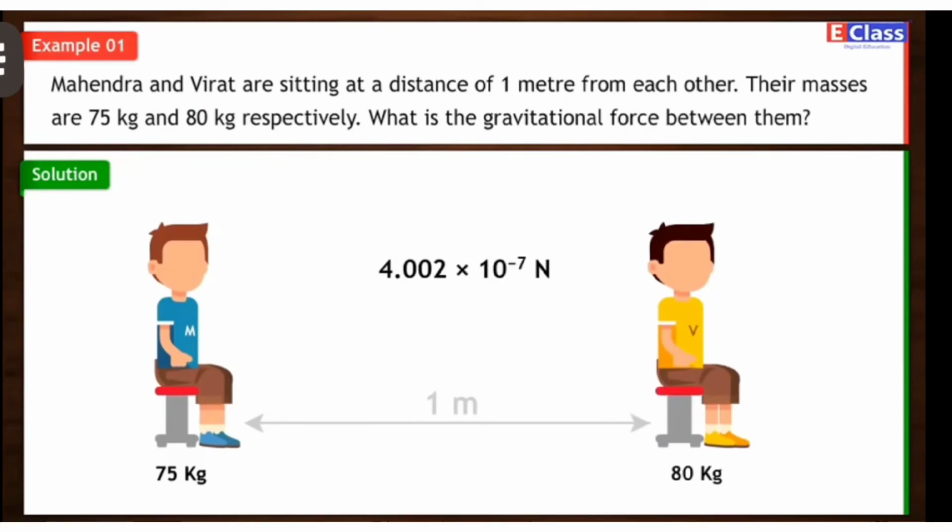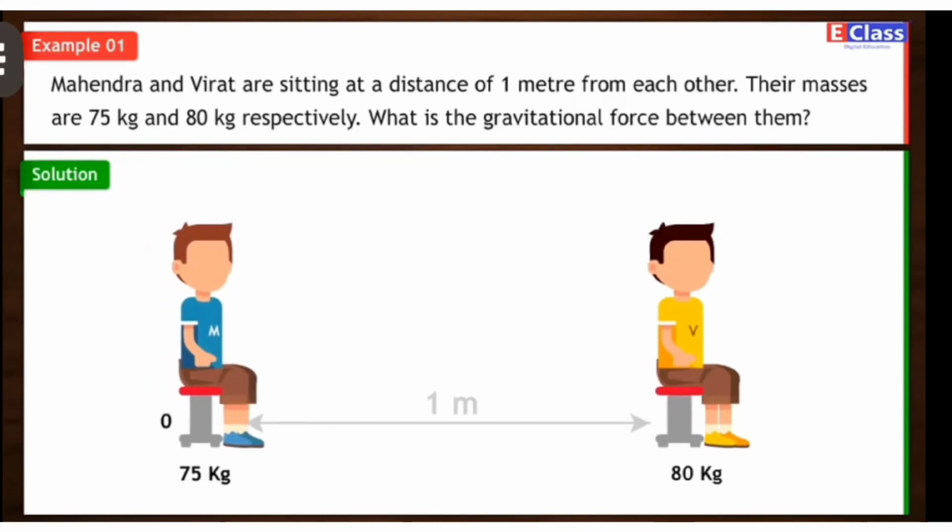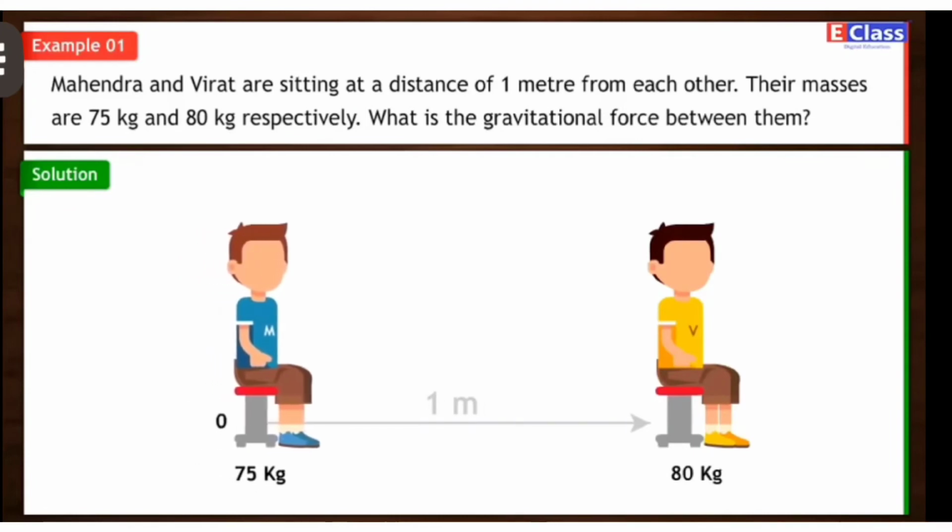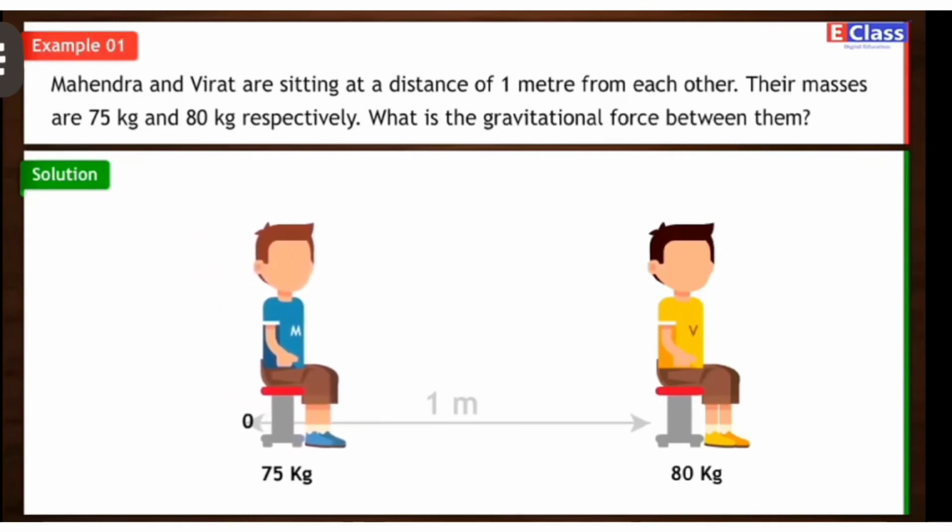This is a very small force. If the force of friction between Mahindra and the bench on which he is sitting is 0, then he will start moving towards Virat under the action of this force. We can calculate his acceleration and velocity by using Newton's laws of motion.